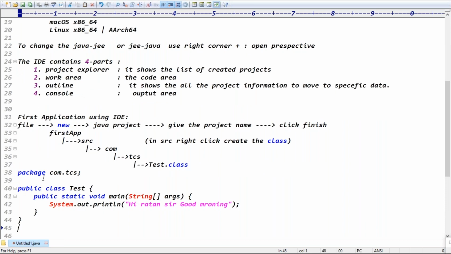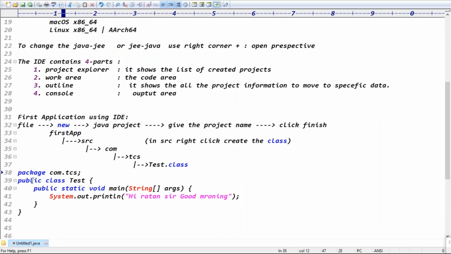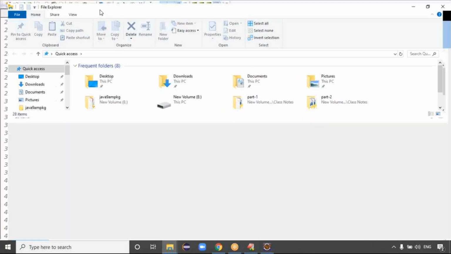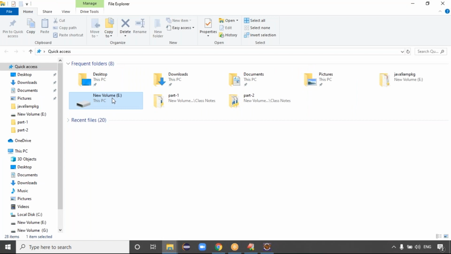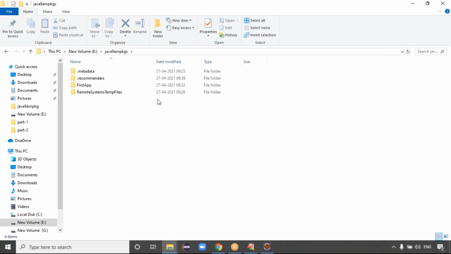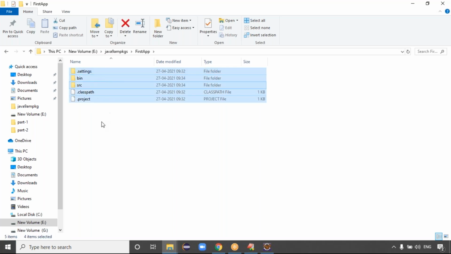Any questions, please? Guys, go and check the workspace area. Where is the workspace, guys? I saved my application in local disk E, right? See, guys, here are the Java 9am packages. Here I created only the first app, which is my application name. Open this first app and you will get the settings folder, bin folder, and src folder. But for us, all these folders are not important. For us, only bin and src are important. SRC means it contains the source code, guys.